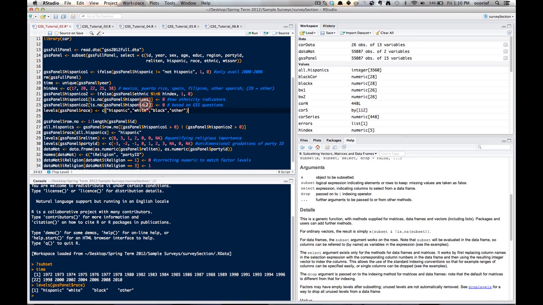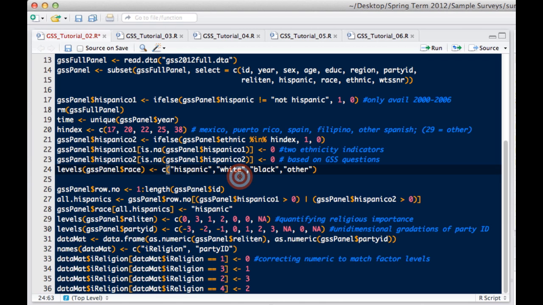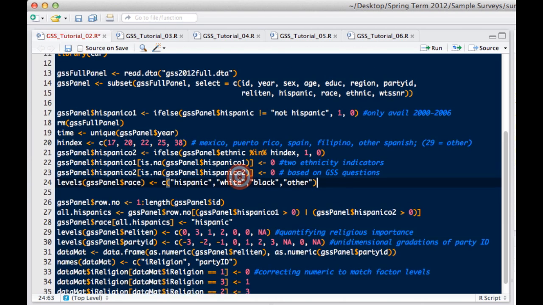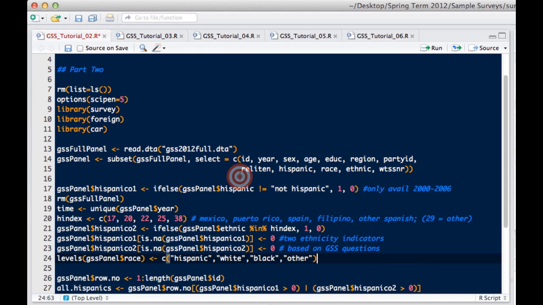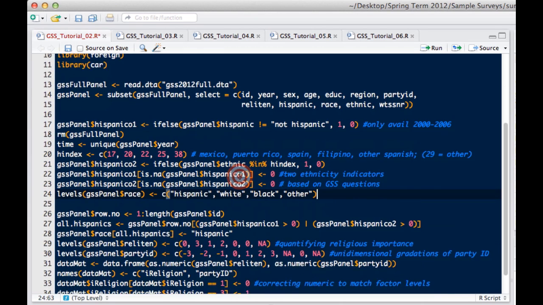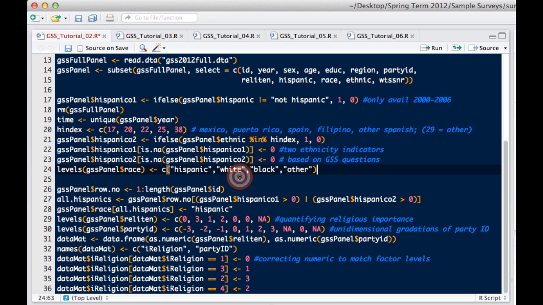My brute force approach here basically takes 3 variables that are somewhat related to ethnicity and race, a kind of vague construct, and sets up a bunch of logical statements to determine which respondents may be classified as Hispanic based on the researcher's standards.